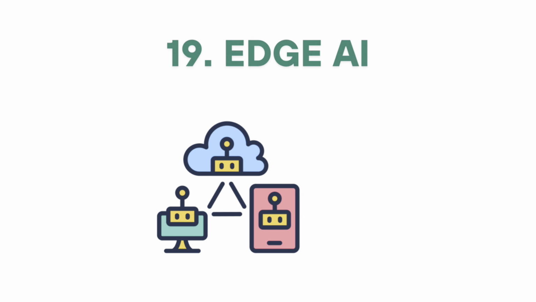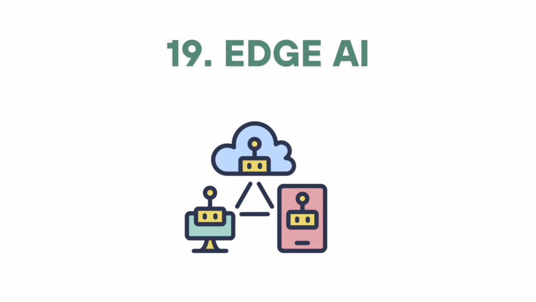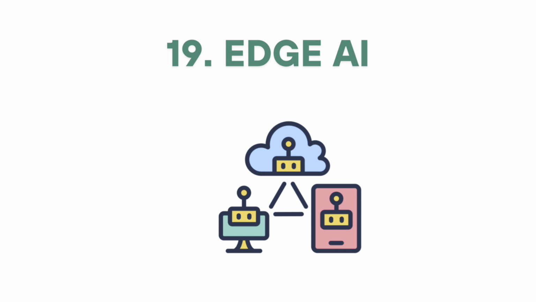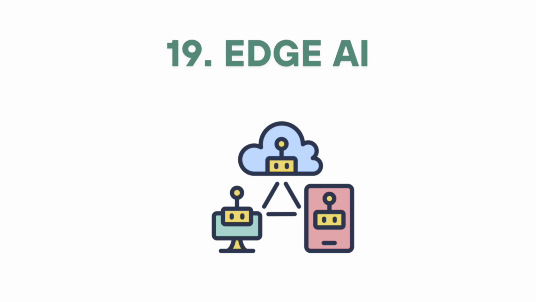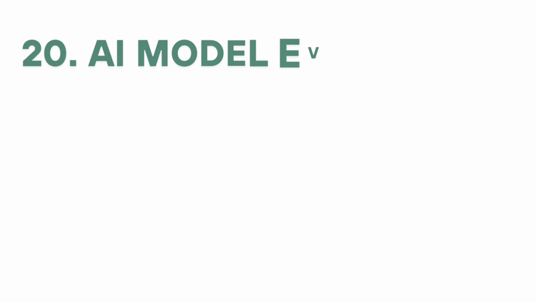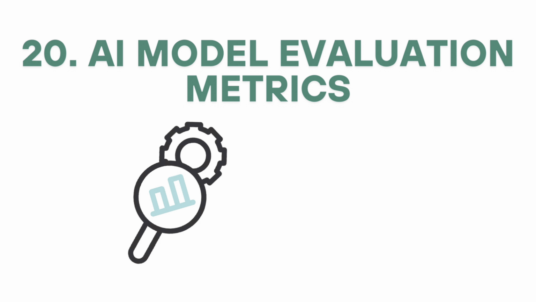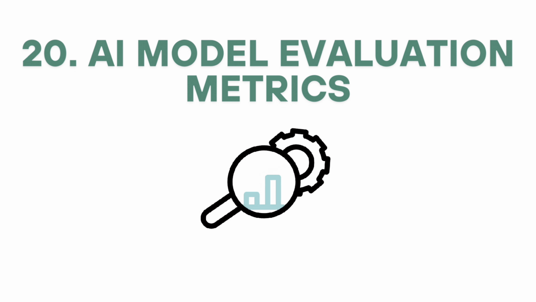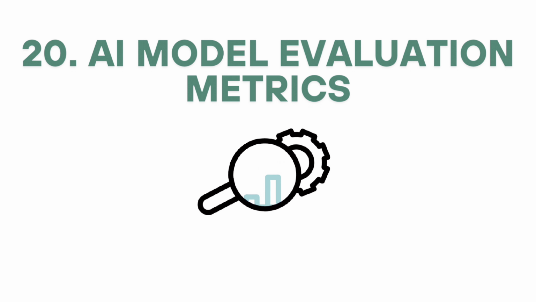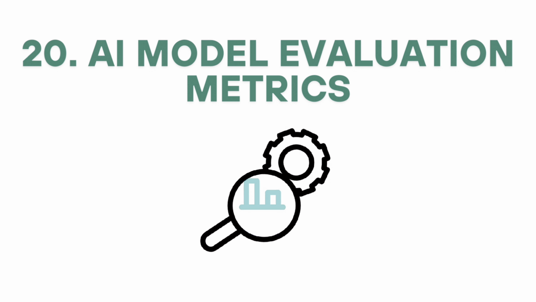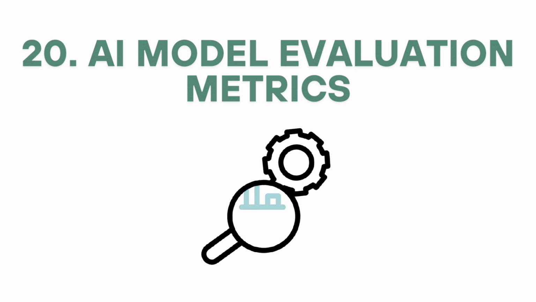19. Edge AI. Running AI models locally on devices, phones, IoT, etc., instead of the cloud. Important for speed, privacy, and offline use. 20. AI model evaluation metrics. Ways to measure how well an AI model performs. Accuracy, precision, recall, F1 score for classification. MSE, MAE, R squared for regression. BLEU, ROUGE, perplexity for NLP.